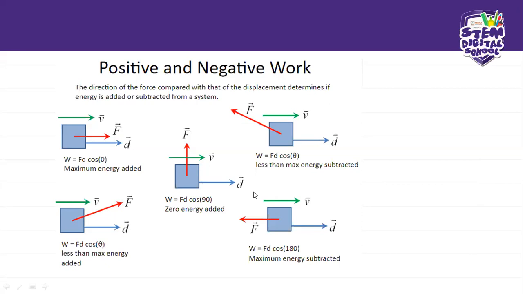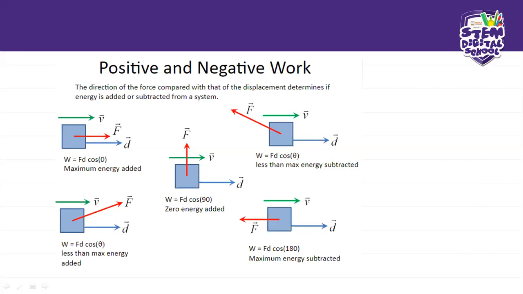If these things are perpendicular like this, it means that there is no work done, honestly. There is no work done. So zero energy is added into this system because you do not have anything that you can calculate your work done with, because this force is perpendicular.